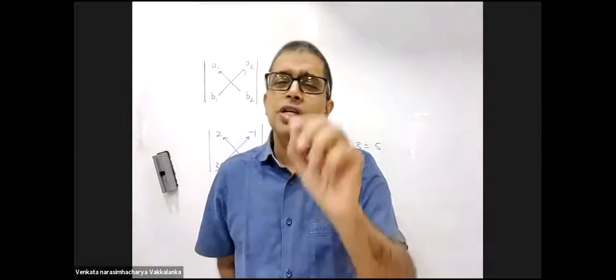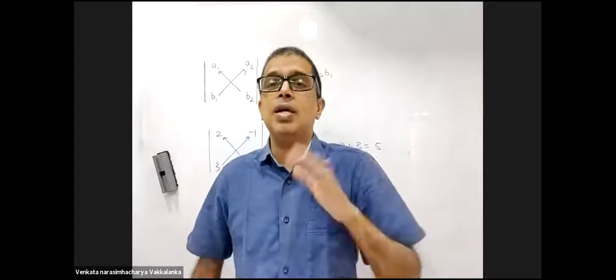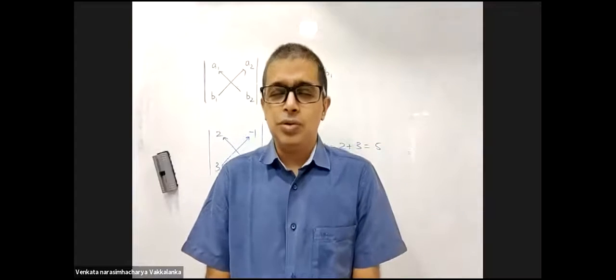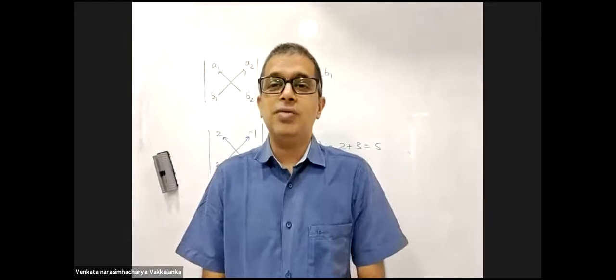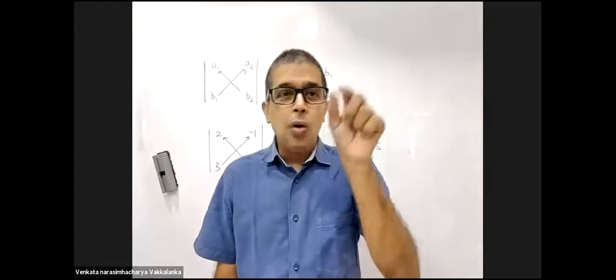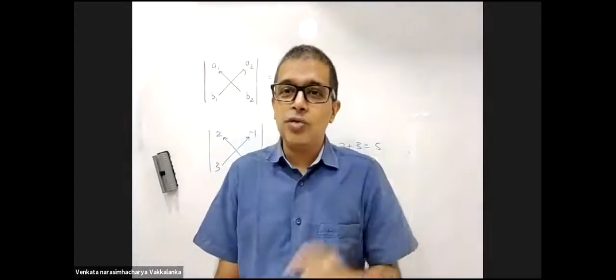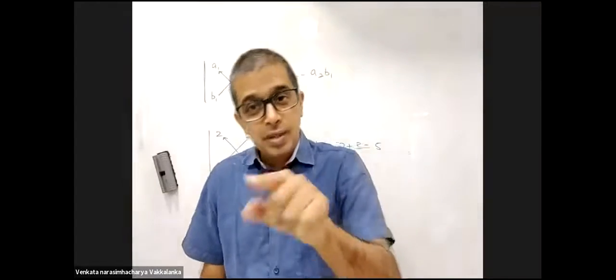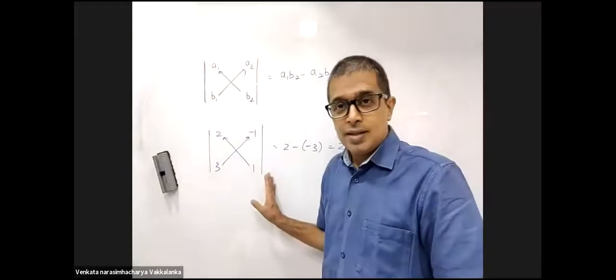So I tell you, just memorize the multiplication table temporarily. 2 2s are 4, 2 3s are 6, 2 4s are 8, 2 5s are 10. You're at no loss. You only don't know how you got 2 into 2 as 4 or 2 into 3 as 6. But the end result will be correct.